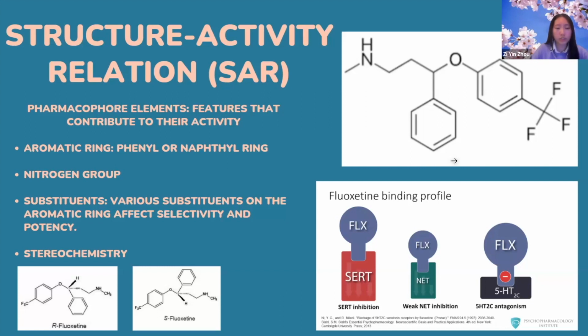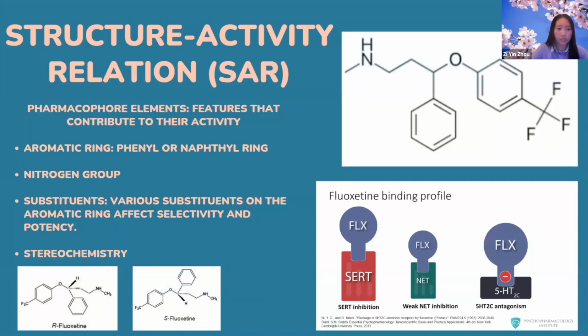The second functional group to examine on Prozac is its nitrogen group. That's a pretty strong hydrogen bond donor that interacts with SERT directly as well. And then another aspect to look at on Prozac is the substituent. The trifluoromethyl group is a very special substituent relative to the SSRI family. Compared to another SSRI like Zoloft or citalopram, instead of this really cool trifluoromethyl group, Zoloft has a chlorine atom.